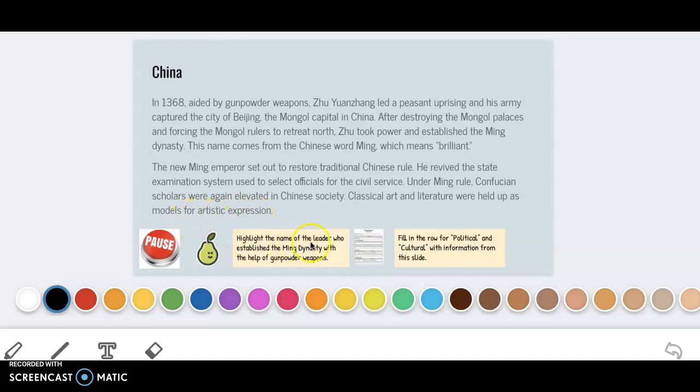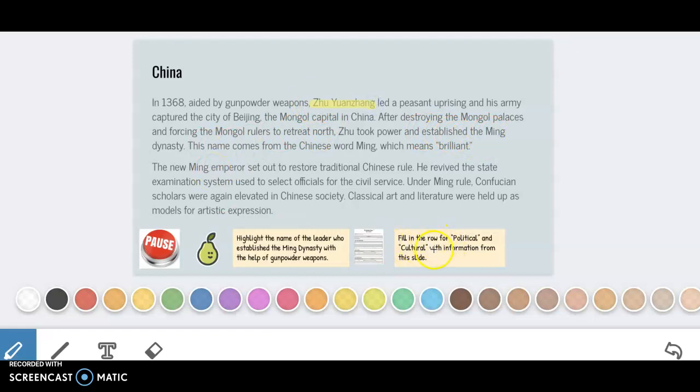So first I want to highlight the name of the leader who established the Ming Dynasty. I'm going to choose a color, I'm going to choose highlighter. And when I look through here, I'm looking at Zhu Xiaozhang led a peasant uprising. They captured the city, and as I scan further, I see he took power and established the Ming Dynasty. So I need to highlight Zhu Xiaozhang.